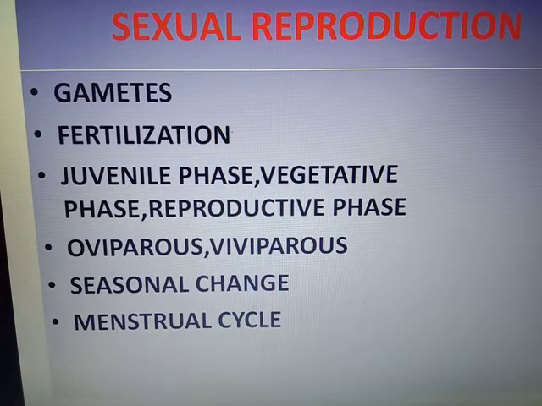The parts of sexual reproduction are gamete formation and fertilization. Sexually reproducing organisms have mainly three phases: the juvenile phase, the reproductive phase, and then the senescence phase. The juvenile phase is the growth phase, otherwise known as the vegetative phase. Sexually reproducing organisms exhibit two types of reproduction: oviparous and viviparous. Oviparous means egg laying, and viviparous means giving birth to young ones.